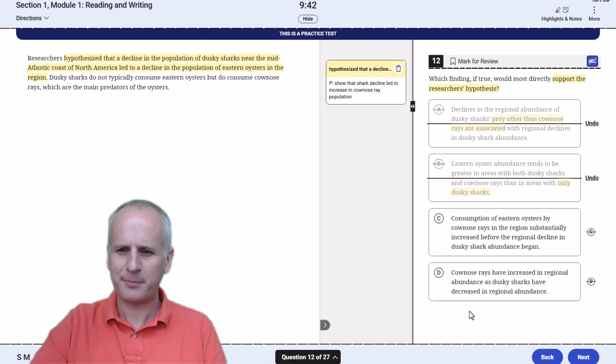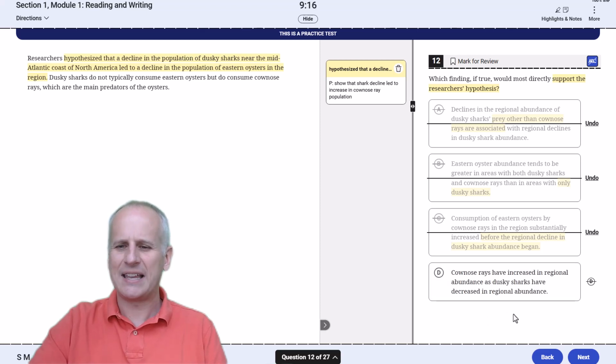Then choice C, consumption of eastern oysters by cownose rays in the region substantially increased before the regional decline in dusky shark abundance began. Well, we don't care about before the decline, and if anything, this makes it seem like there was something else that caused the rays to be able to eat the oysters. So C needs additional information, and is kind of something that would weaken the hypothesis. There's got to be something else out there.